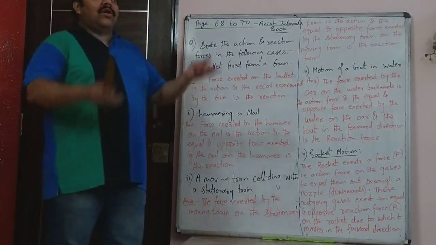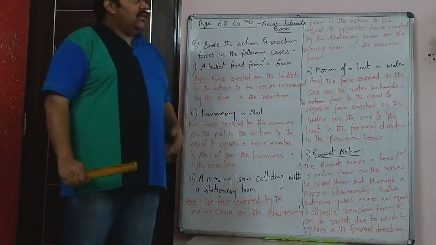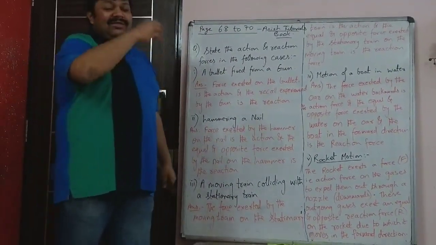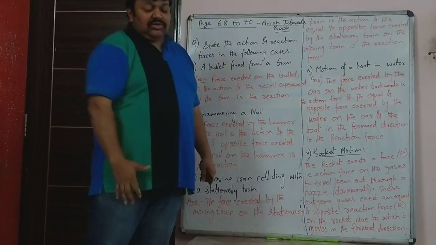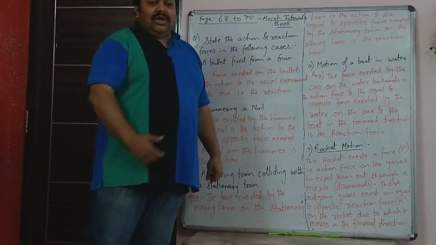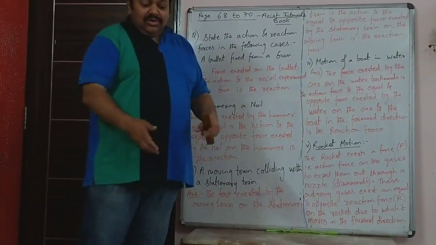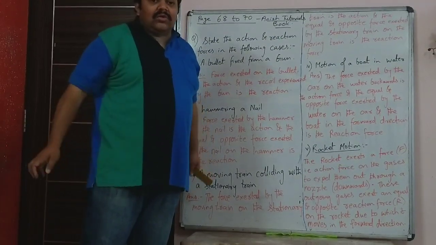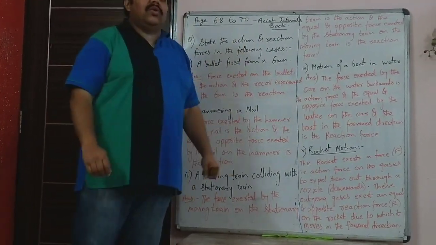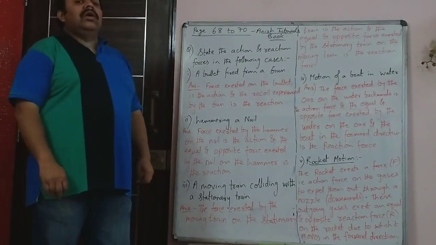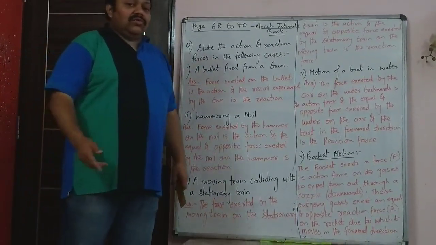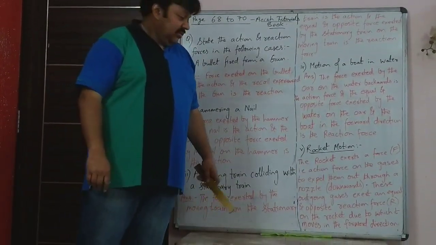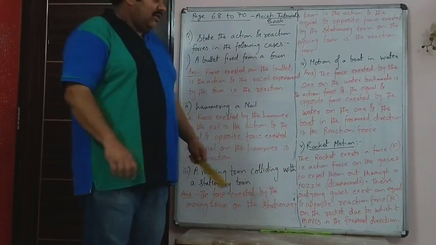Now fifth is rocket's motion. In the motion of a rocket, you know that gases are expelled from the nozzle in the downward direction, and when the gases go, there is not much space for the gases to move out, so they exert an equal and opposite force on the rocket in the upward direction. So these two forces are equal and opposite. So that's the action and reaction force.